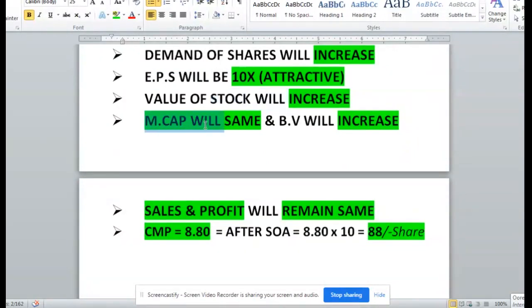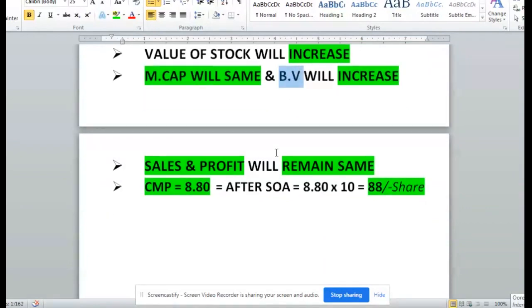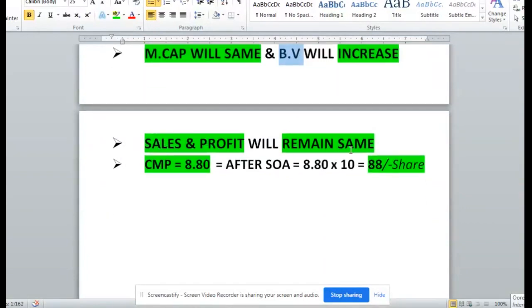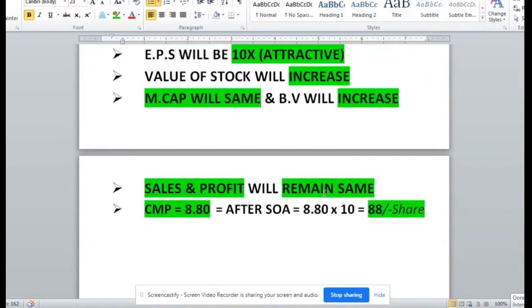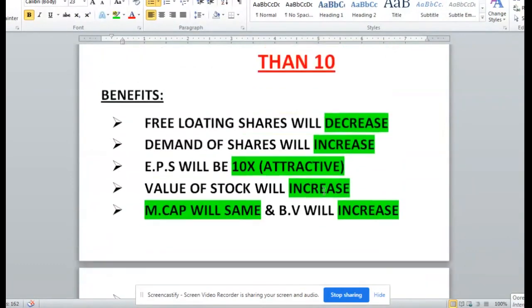As I told you, market capitalization will remain the same and book value will increase, that means book value will be multiplied by 10, and sales and profit will remain the same. Everyone knows that. The current market price of the share is 8 rupees, and after the SOA it will become 88 rupees. So the share will start from here, and surely this is an amazing opportunity for everyone.